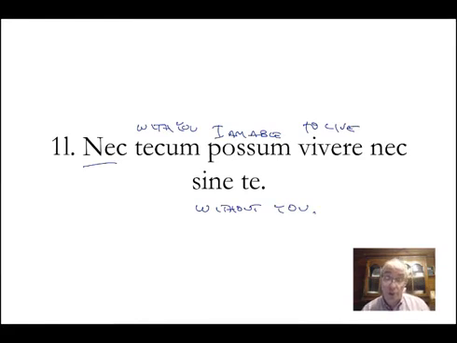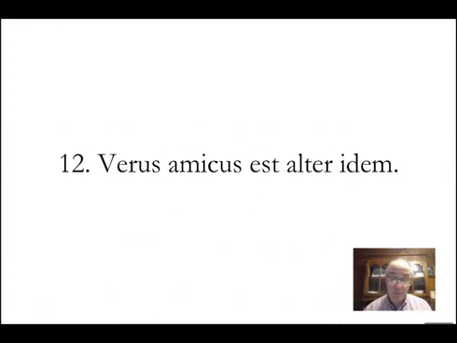The precursor to U2, with or without you. Number 12, Verus amicus est alter idem. A true friend is another same thing. Is another self, guess what it is. A true friend is another same thing. Yeah, it's just a quirky little saying.